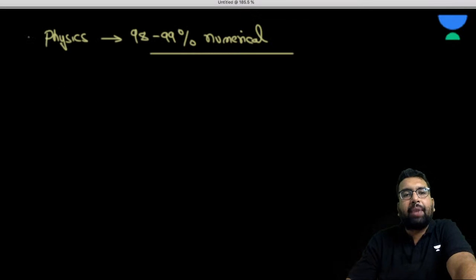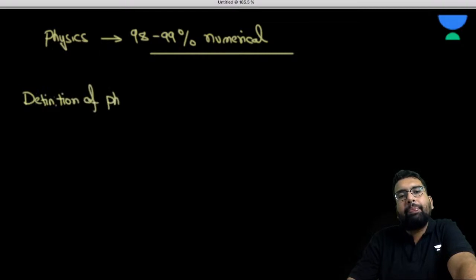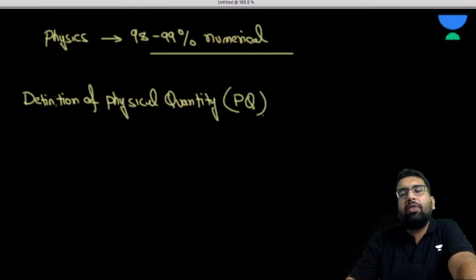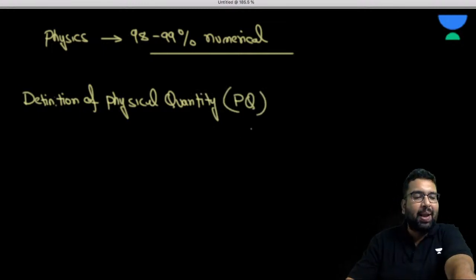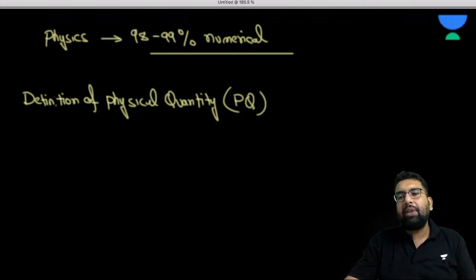So how can we define these physical quantities? Definition of physical quantity. From next onwards, I'll be calling physical quantity PQ. So how can we define it?